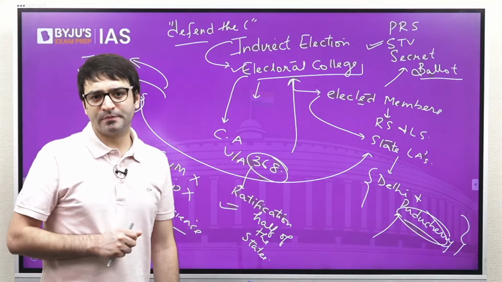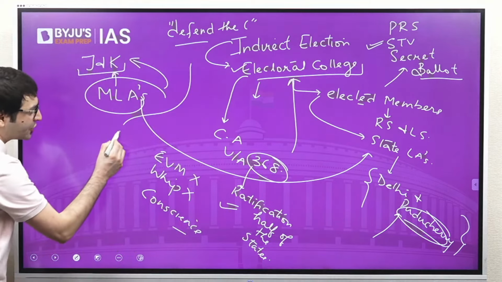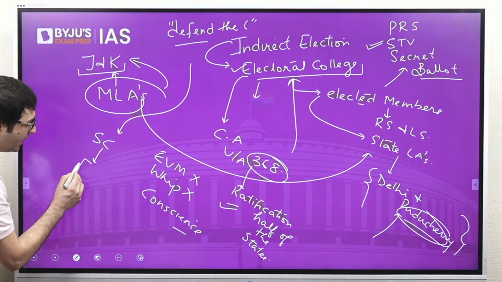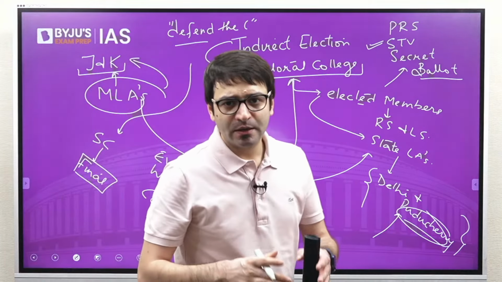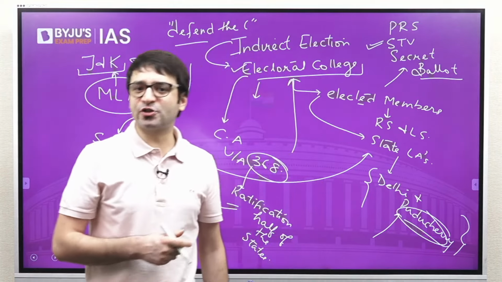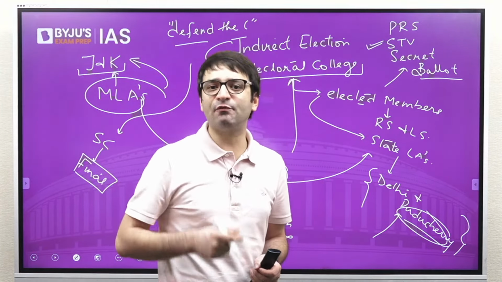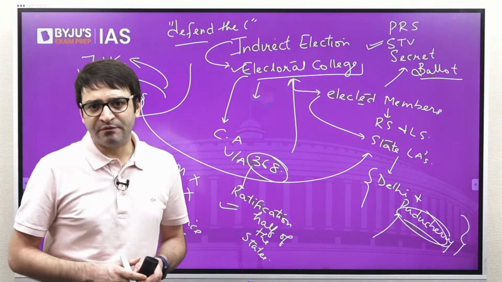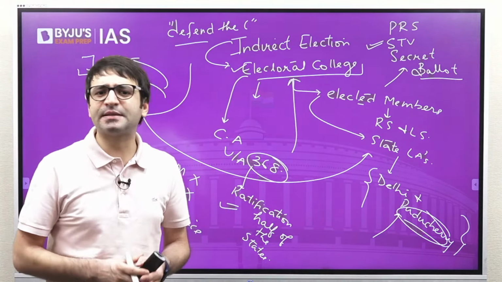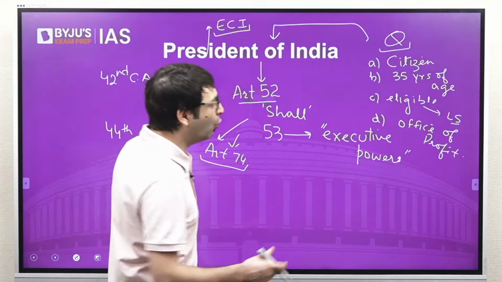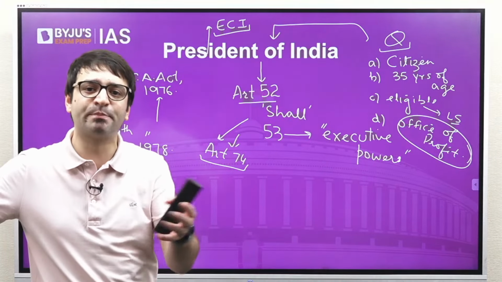And any dispute that there can be vis-a-vis the election of the President of India, that case, election dispute case, can be filed only in the Supreme Court, whose decision shall be final and binding. Because last time, when we had an election to the office of the President, when Mr. Pranab Mukherjee was the candidate and Mr. P.S. Sangma was the other candidate, there was a dispute vis-a-vis this election of the President. The dispute was that Mr. P.S. Sangma alleged that Pranab Mukherjee is holding an office of profit, and that is why he should not be allowed to continue as the President of India.